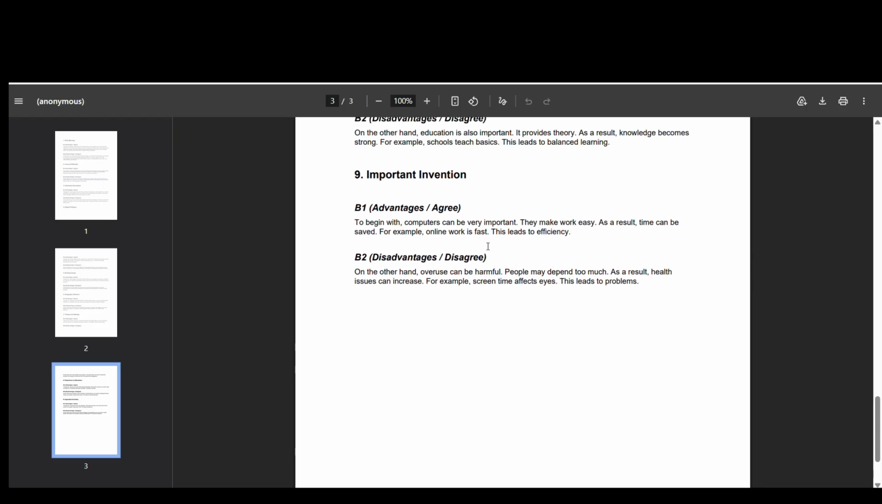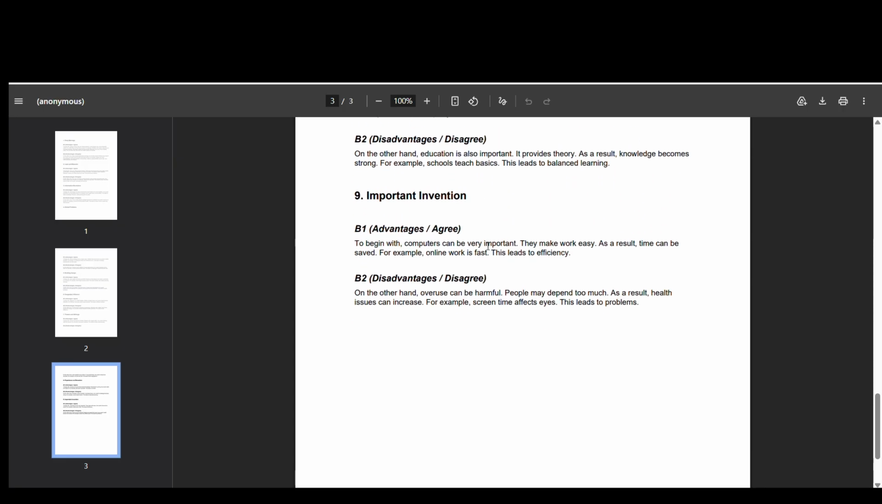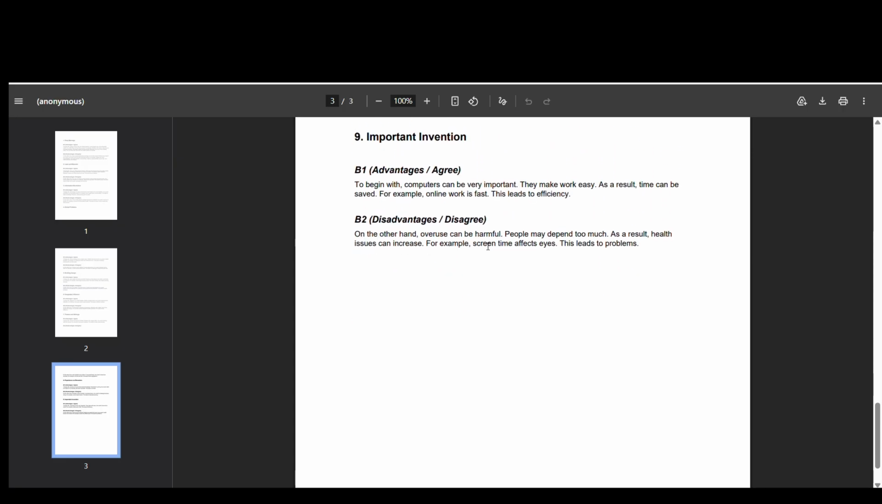Then the ninth is important invention. Which is the important invention according to you guys? For me, it's the computer, because for the computer you have so many advantages and disadvantages, so you can put them there. To begin with, computers can be very important. They make work easy. As a result, time can be saved. For example, online work is fast. This leads to efficiency, and we can work from home because of computers as well. So it's very easy for us.